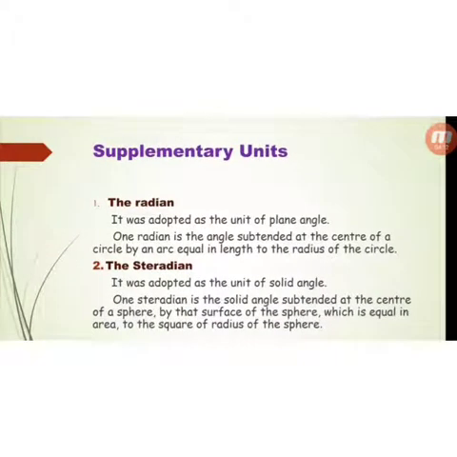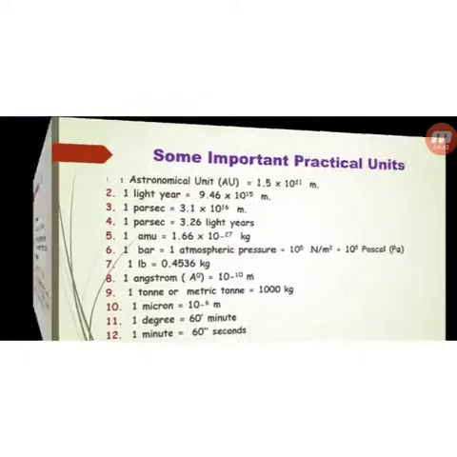Now the definitions of supplementary units. First, the radian. 1 radian is the angle subtended at the center of a circle by an arc of length equal to the radius of the circle. Next, the steradian. The steradian was adopted as the unit of solid angle. 1 steradian is the solid angle subtended at the center of a sphere by that surface of the sphere which is equal in area to the square of the radius of the sphere.